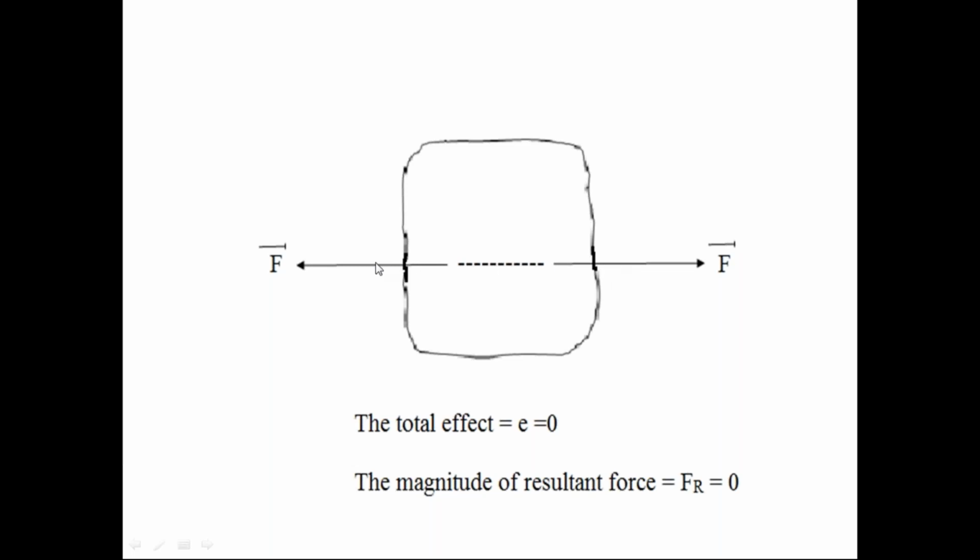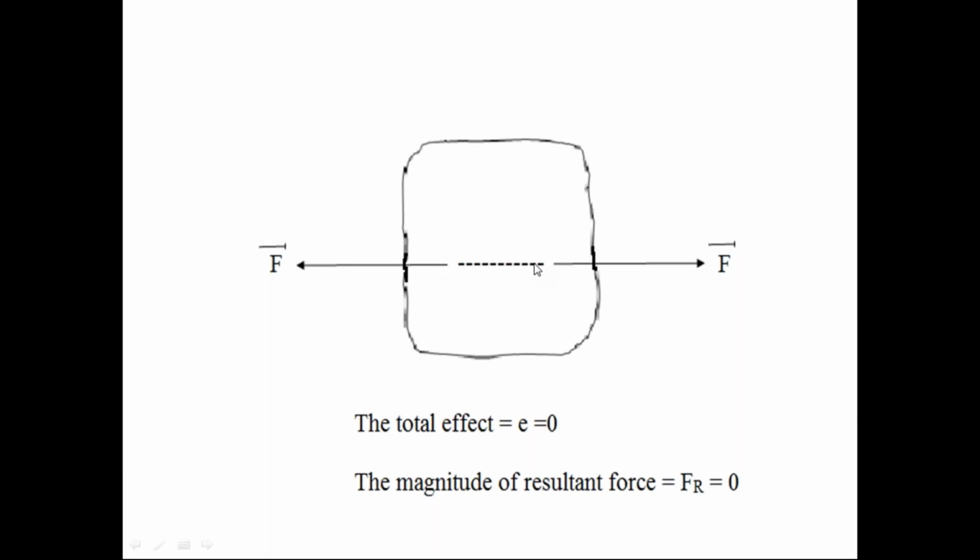So these two collinear forces are in equilibrium condition. We have two forces, so we call this a force system. This force system is in equilibrium condition, so the effect of this force system on the rigid body is zero.